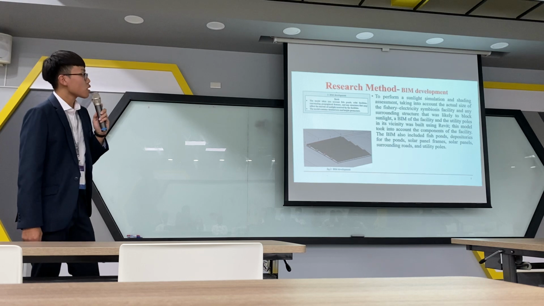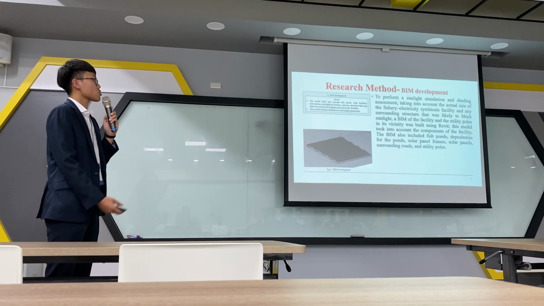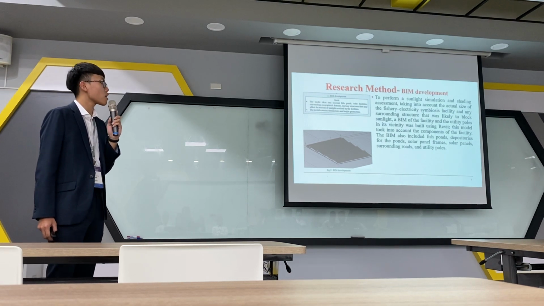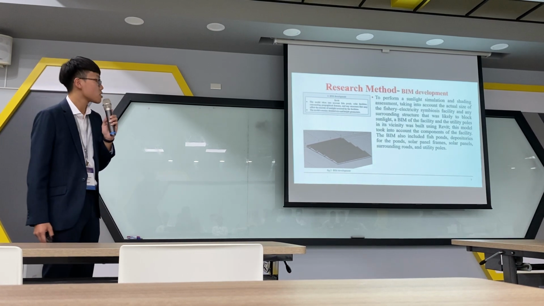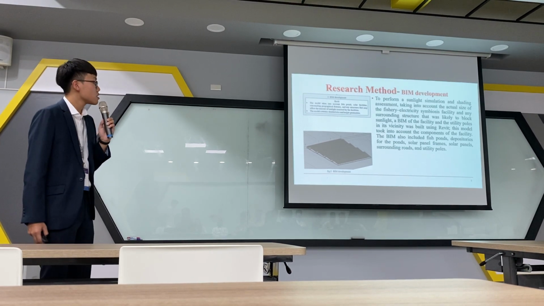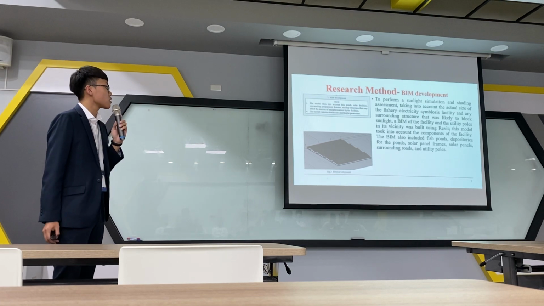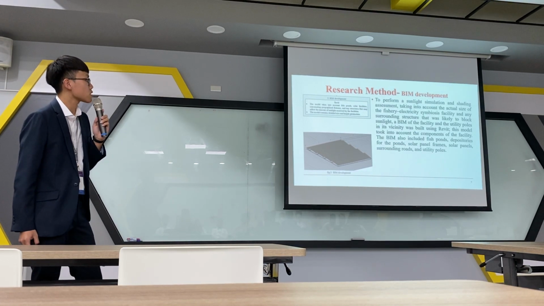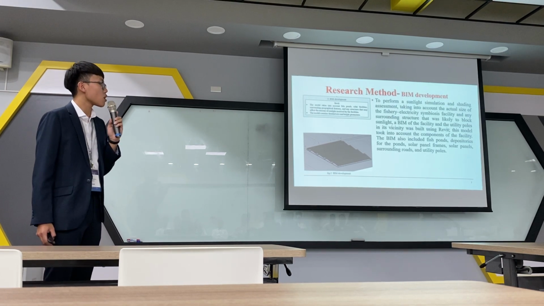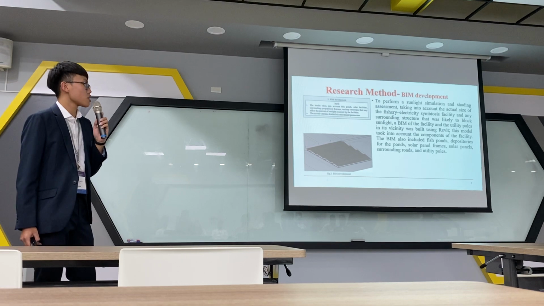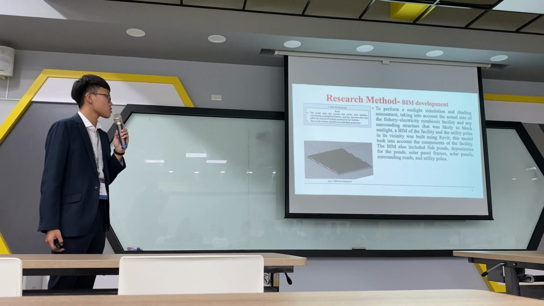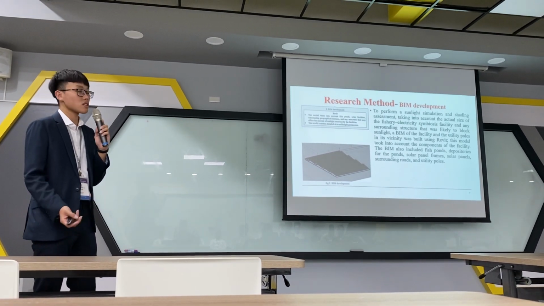And next is BIM development. To perform a sunlight simulation and shading assessment, taking into account the actual size of the fishery electricity symbiosis facilities and any surrounding structure that was likely to block sunlight, a BIM of the facility and the utility posts in its vicinity was built using Revit. This model took into account the components of the facilities. The BIM also includes fish ponds, depositories for ponds, solar panel frames, solar panels, surrounding roads, and utility posts.